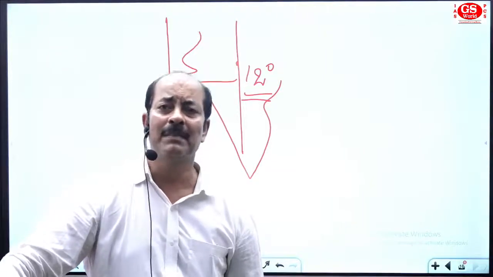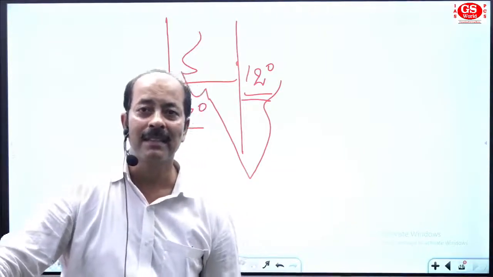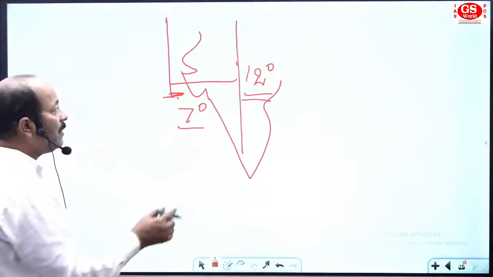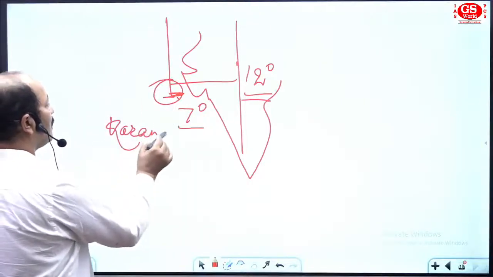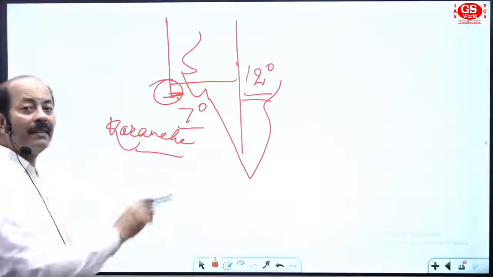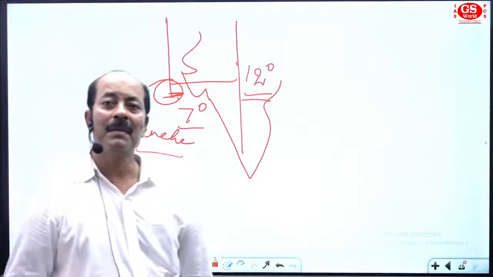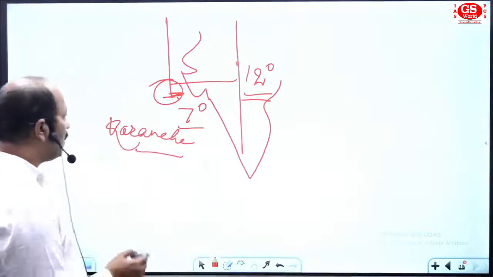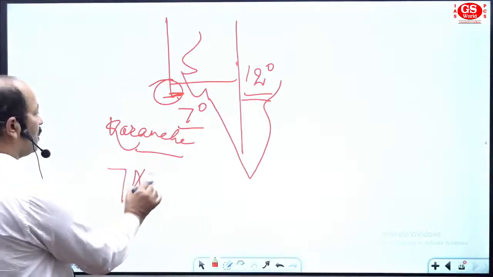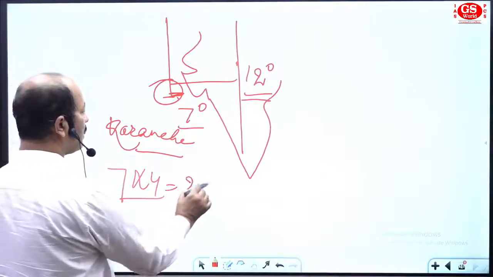There may be more than 7 degrees. I assume 7 degrees, right? So we have to find out what will be the time in Karachi city. So in India, it is 12 o'clock, what will be the time in Karachi? For this purpose, 7 into 4 is equal to 28.